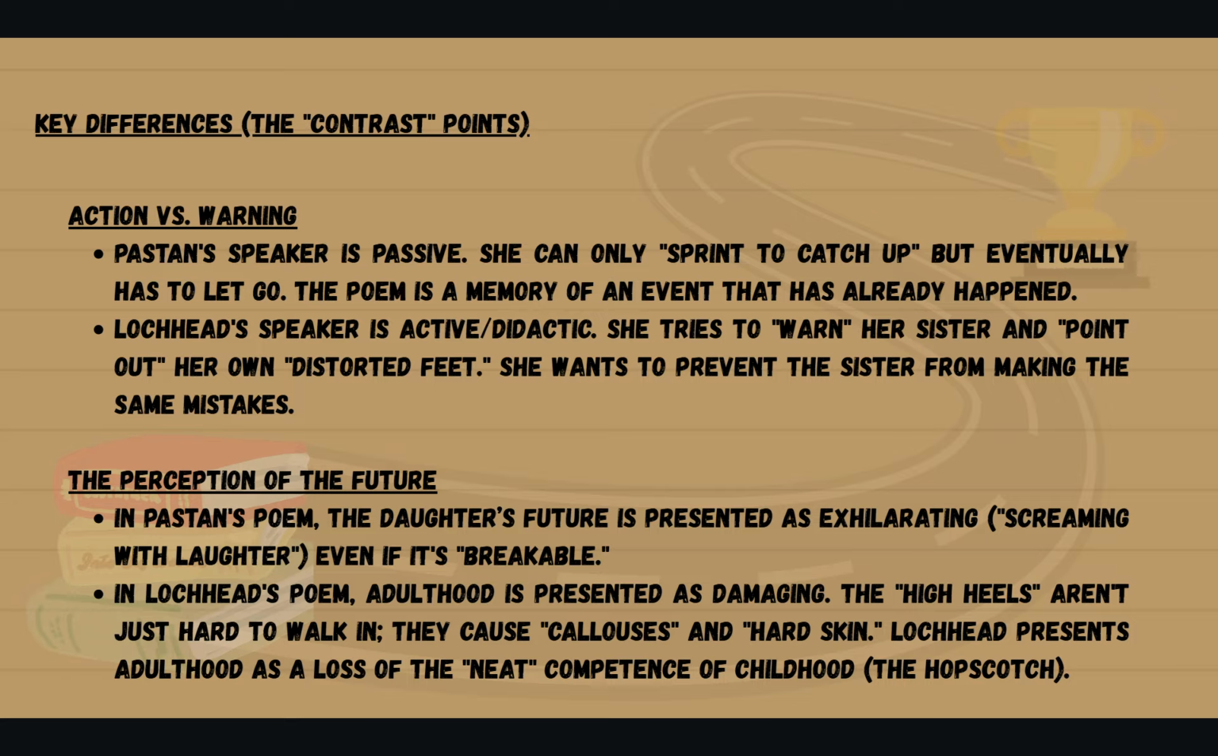Key differences are the contrast points. So, action versus warning. Paston's speaker is passive. She can only sprint to catch up, but eventually has to let go. The poem is a memory of an event that has already happened. Lockhead's speaker is active and didactic. She tries to warn her sister and points out her own distorted feet. She wants to prevent the sister from making the same mistake.